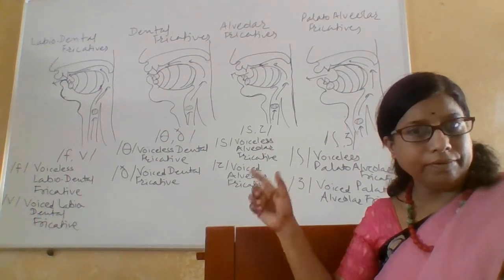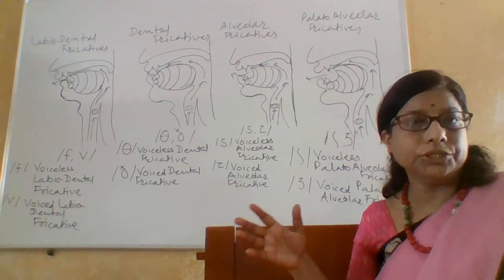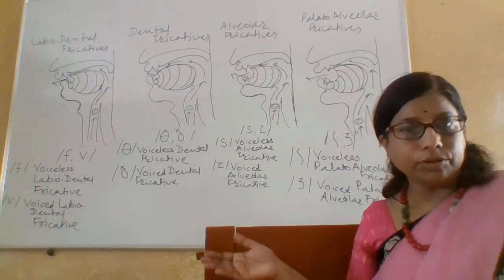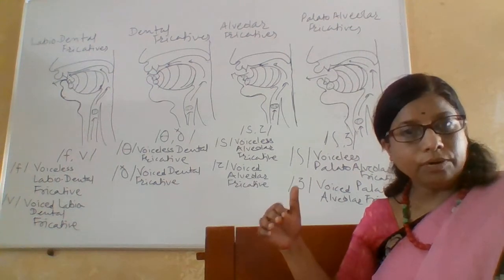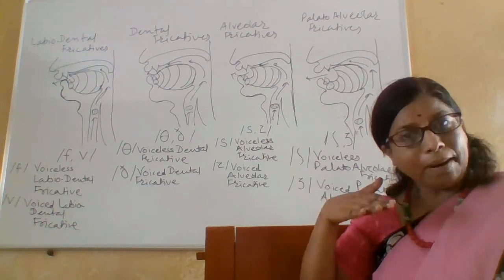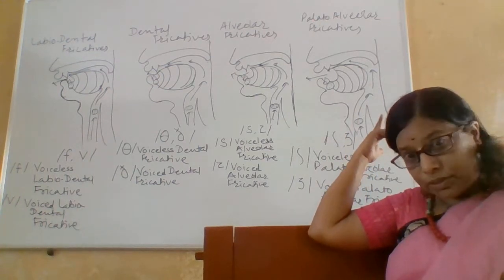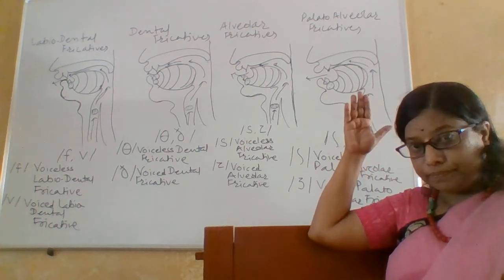So palato-alveolar sh and j are known as the palato-alveolar fricatives. Why palato-alveolar? Palato for the hard palate. Front part of the tongue is raised. See the figure. Front part of the tongue is raised towards the hard palate, the roof of the mouth cavity.